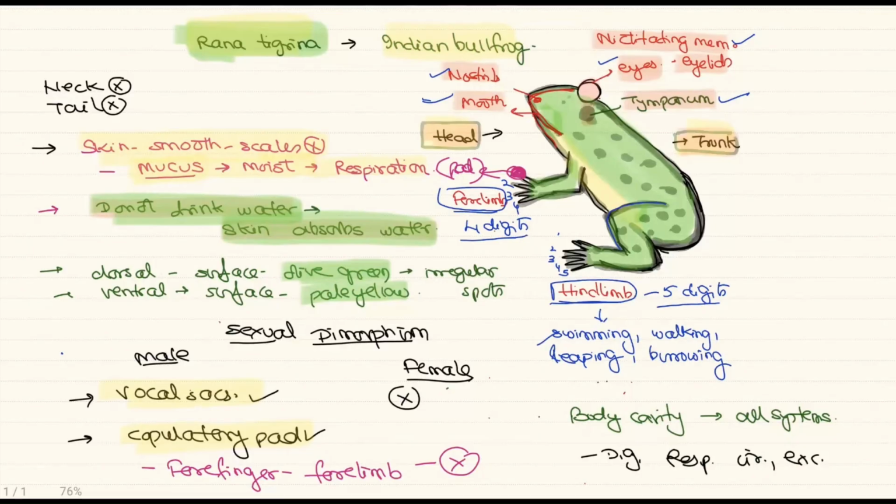Besides this, we can also find sexual dimorphism, the sexual differences between the male and female. Male have two additional structures called the vocal sacs and the copulatory pads. These structures are absent in the case of female. The copulatory pads are present in the first digit of the forelimb. So, for more details on the anatomical structures of Rana tigrina, we'll continue with the next part.